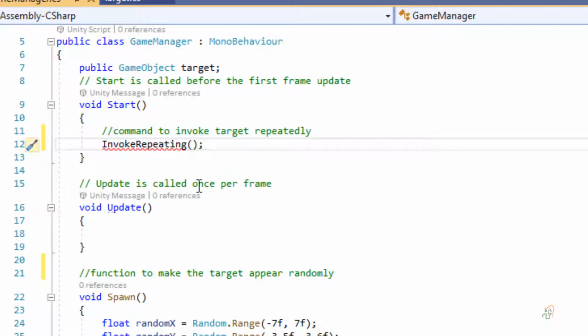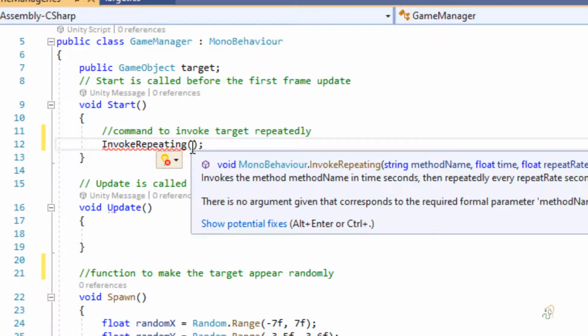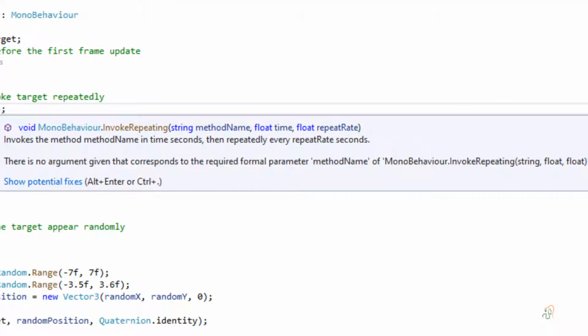In this open and closed bracket, I have to give parameters. If I bring the mouse here, it gives a tooltip telling what should be added. You can see it needs the string method name, then float time, then float repeat rate. These are the three parameters that we have to give.